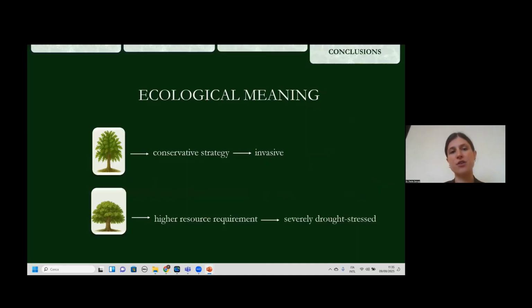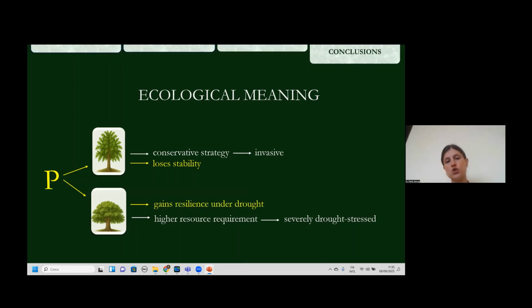So this work has a very important ecological meaning. The red oak has a conservative strategy, it's not sensitive to drought stress, and that's the reason why it's invasive. While the English oak, which has a higher resource requirement, and it's very sensitive to drought stress, and that's the reason why it's easily replaced by the red oak. But with the phosphorus supply, the red oak loses stability, while the English oak gains resilience under drought.